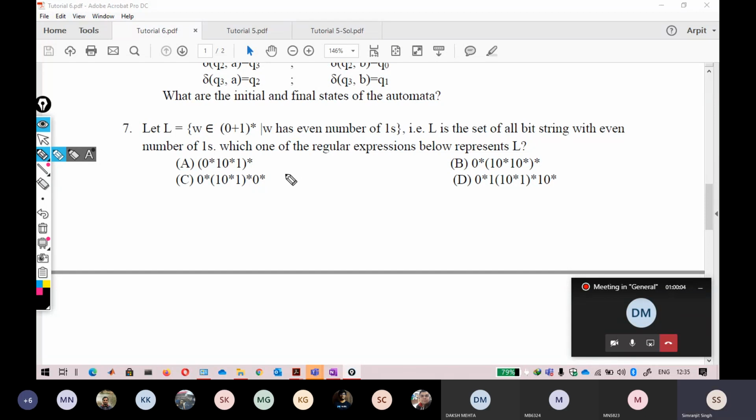Just tell me what the answer is and what strings can be derived. I take one example here. I also don't know the answer. Just take A here. All the even numbers are possible, there is no two ways about it. But I have to extract strings where an even number of ones is there, but which is not generated by this regular expression, because there is a star here.